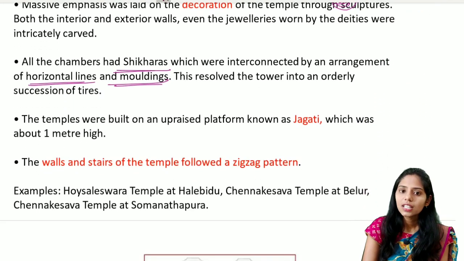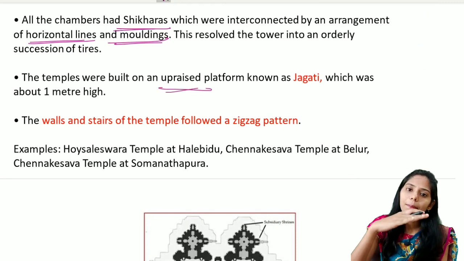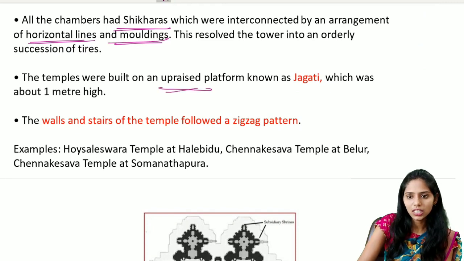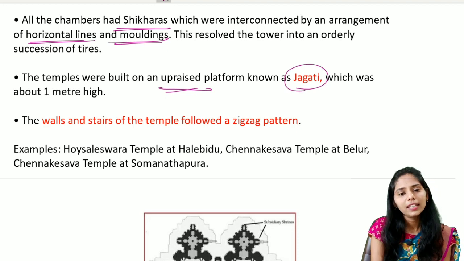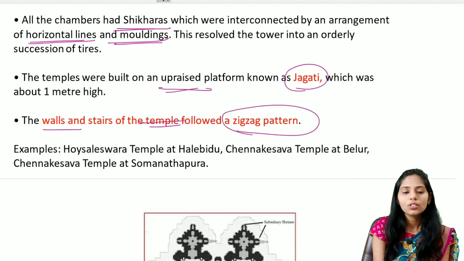And the next one is that the temples were built on an upraised platform, and this upraised platform is called Jagati. And the next important one is that the walls and the stairs of the temples follow a zigzag pattern. So they are not straight, they follow the zigzag pattern.